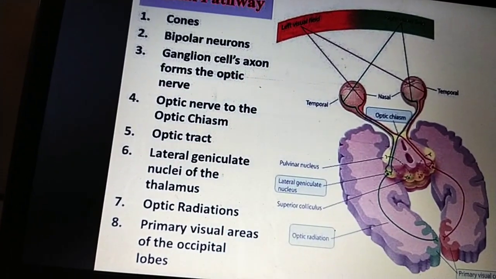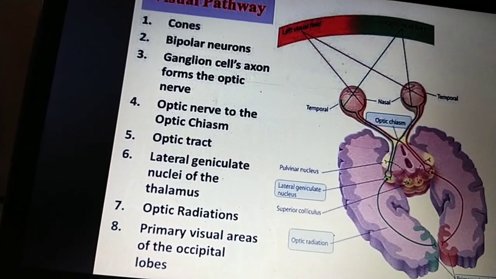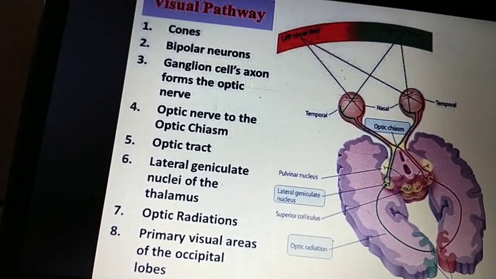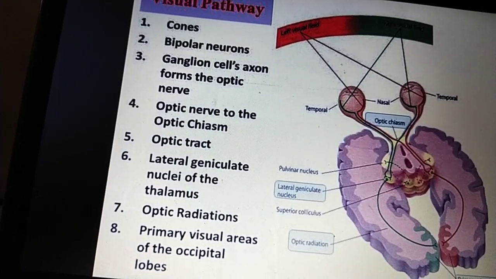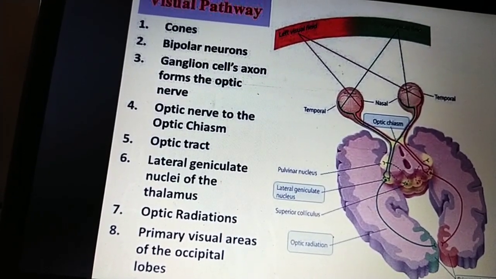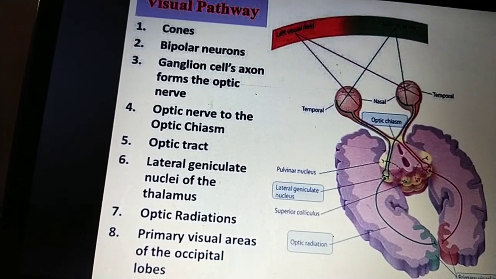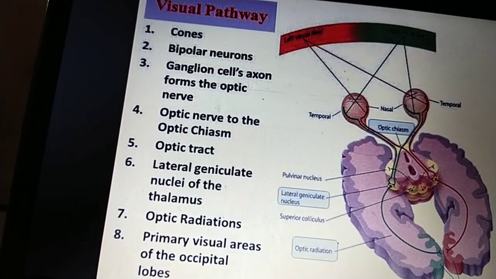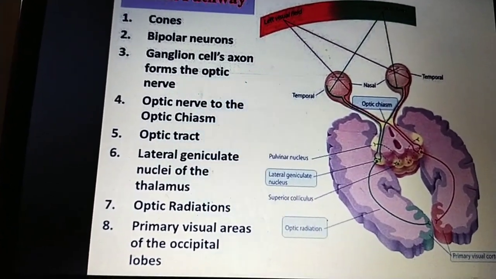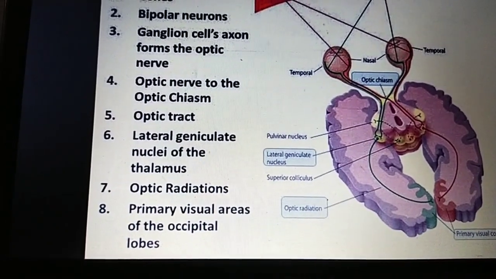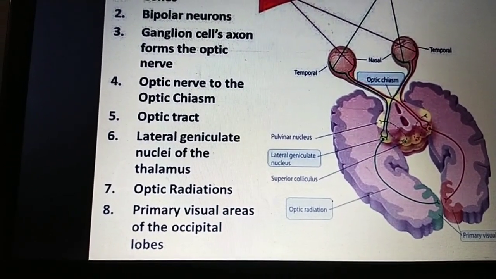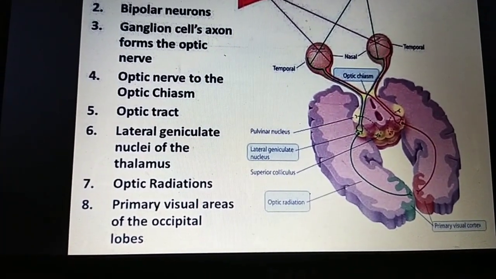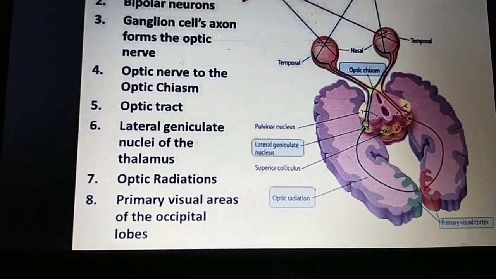In the retina, the photoreceptor synapses directly onto bipolar cells, which in turn synapse onto the ganglion cells, the outermost layer, which then conducts the action potential to the brain. These ganglion cell axons unite to form the optic nerve. Then the optic nerves cross at the optic chiasma, which forms the optic tract, and that goes to the lateral geniculate nucleus of the thalamus. Like that the visual pathway is formed.